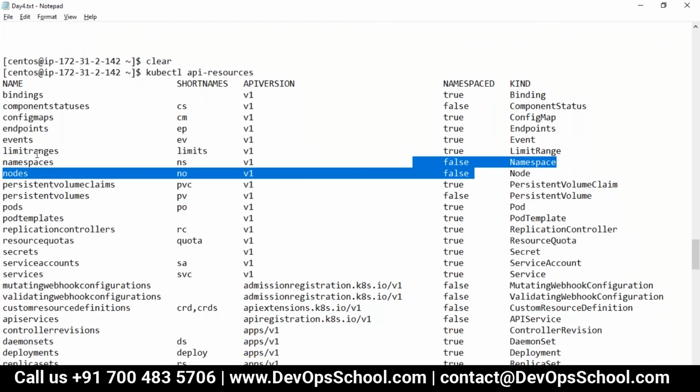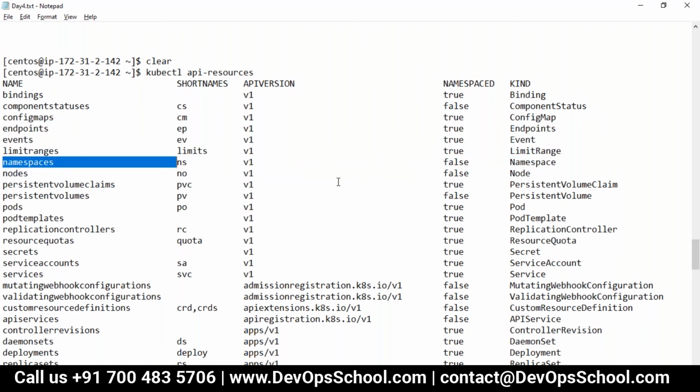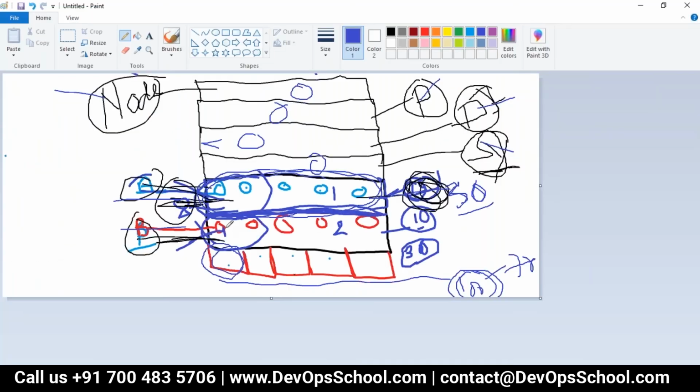Now the namespace itself is also false. Why? Because a namespace itself is not inside a namespace. Namespace is created at the cluster level. So yes, namespace is false.